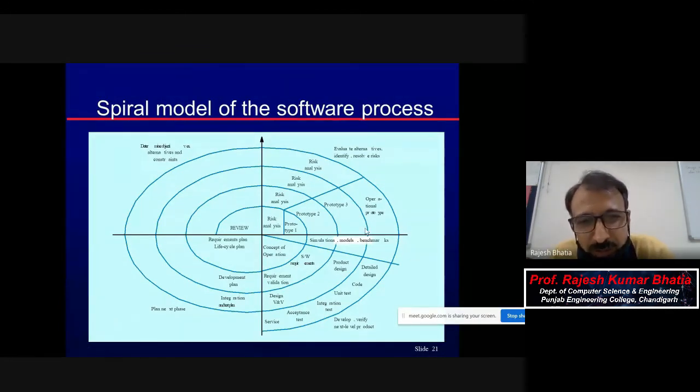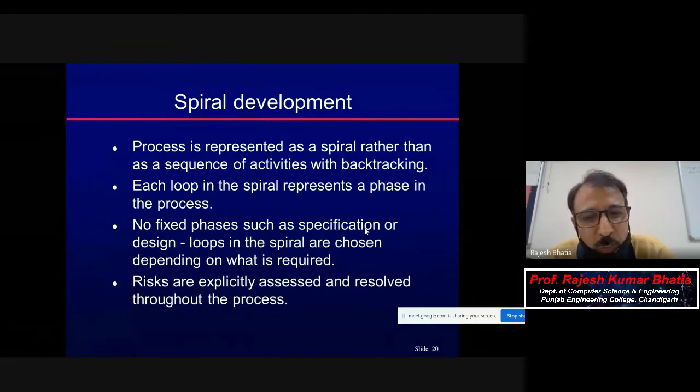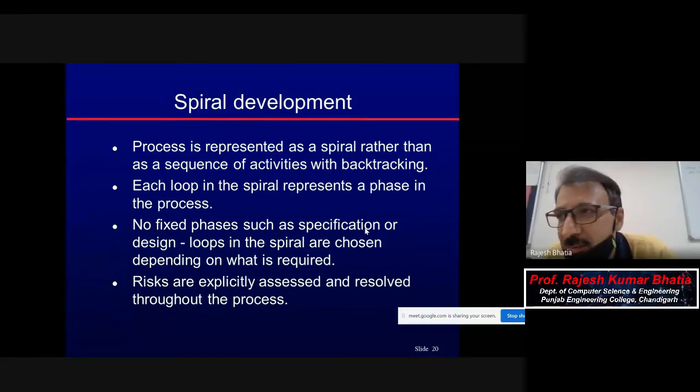So loops are on the basis of where incompleteness is still there, risks which are left unresolved. On the basis of that, you will keep on adding more activities, more detailed activities. More circles will keep on being added. That is what is meant by no fixed phases such as specification or design. Loops in the spiral are chosen depending on what is required. So that's why it's flexible. I hope it is clear.